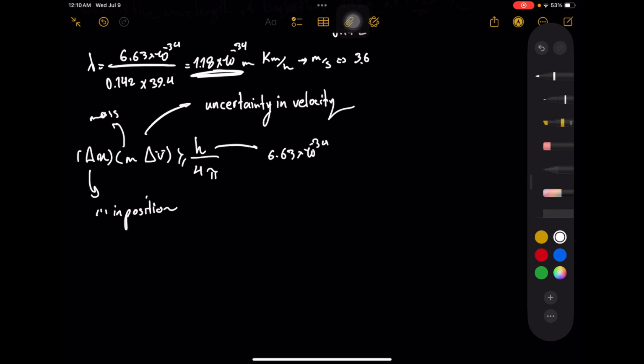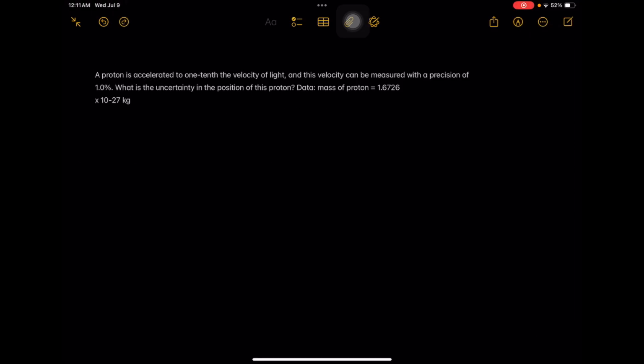And now I will give you guys an example, and you should pause the video, try to solve it, and then check the answer. I hope you guys have tried to solve this problem. So it says a proton is accelerated to 1/10 the velocity of light. So what is the velocity of light?